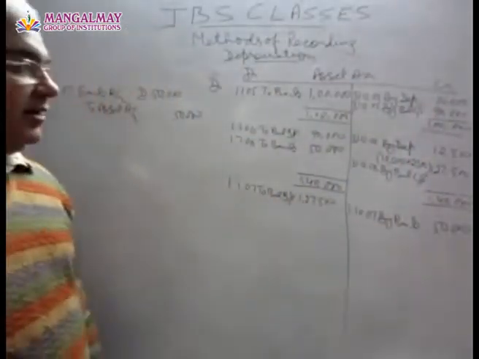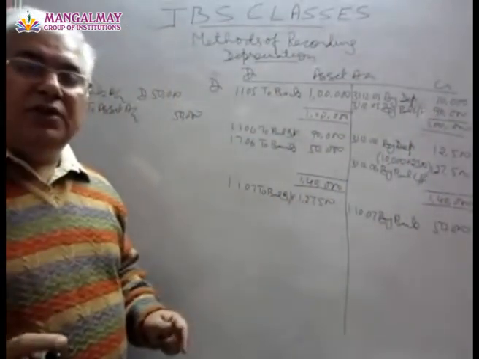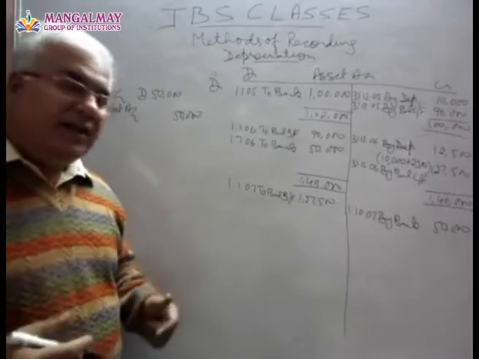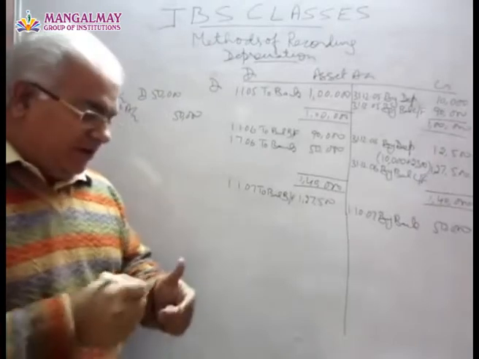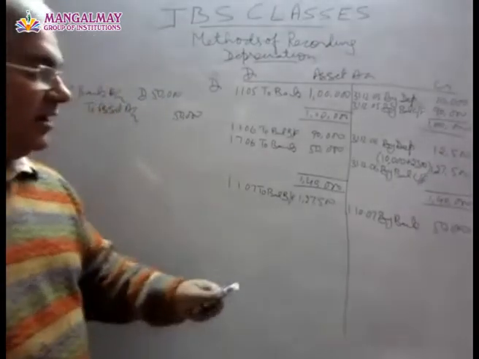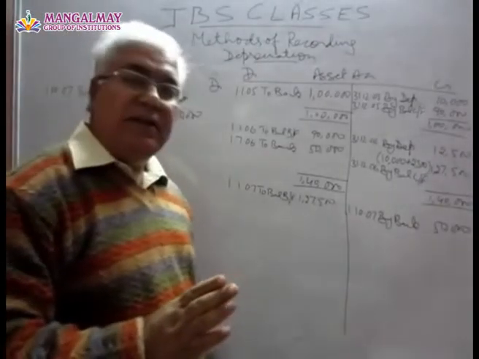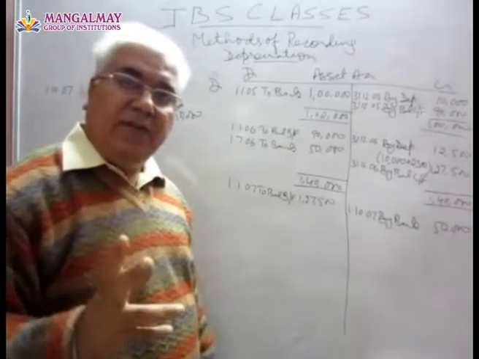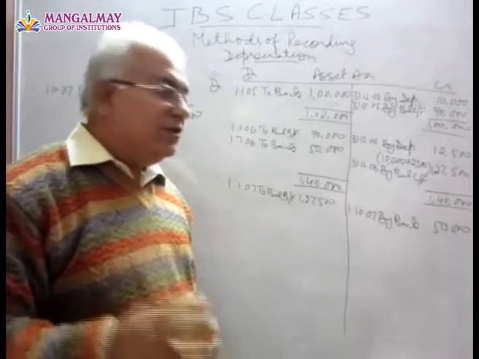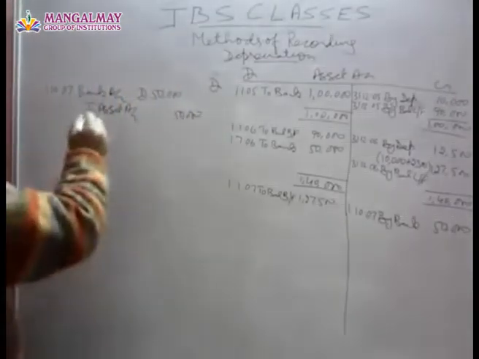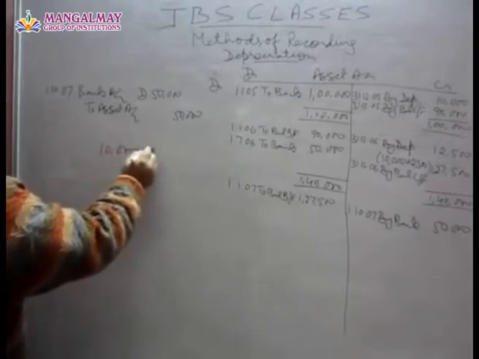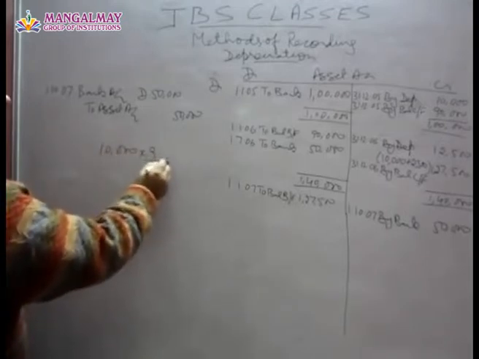As I have told you earlier, if the machinery is sold during the year, we have to charge depreciation on the day of selling it. Okay. Now you see this machine has been sold on 1/10. That means up to 30th September we have to charge depreciation. That is for 9 months. Is that right? So if your depreciation is 10,000 for the whole year, for 9 months it will be how much?